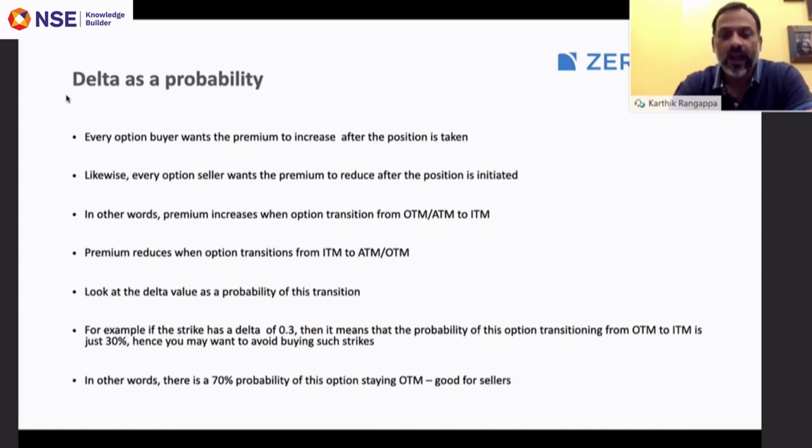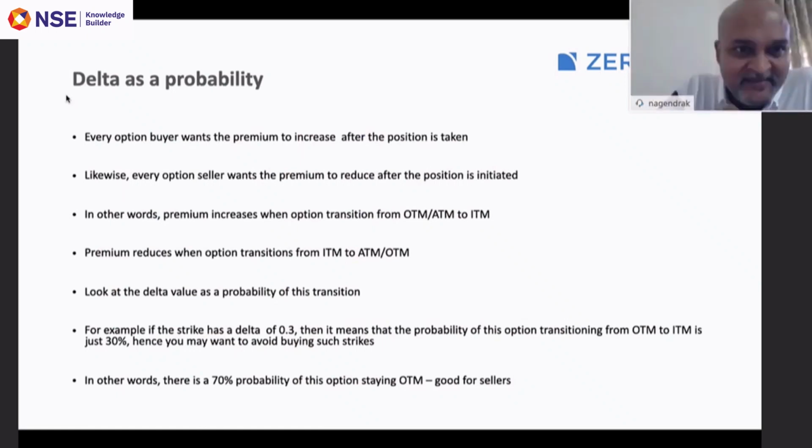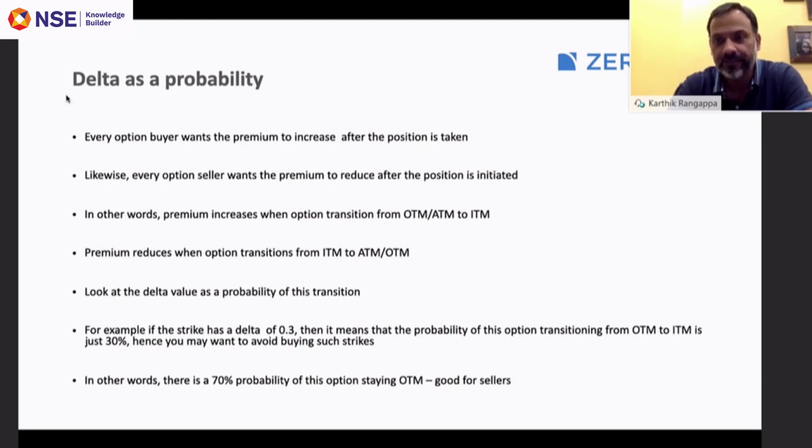As a corollary of that, there is a 70% chance that this option will stay out of the money. So there is a 70% chance the option seller will retain the premium. Correct, exactly. It's good for the sellers.